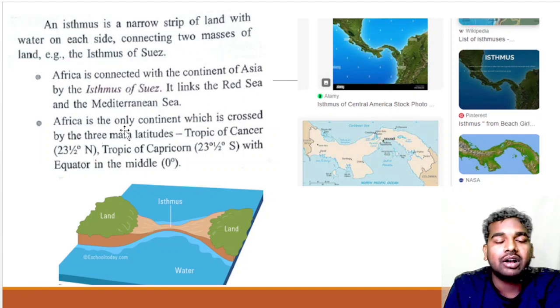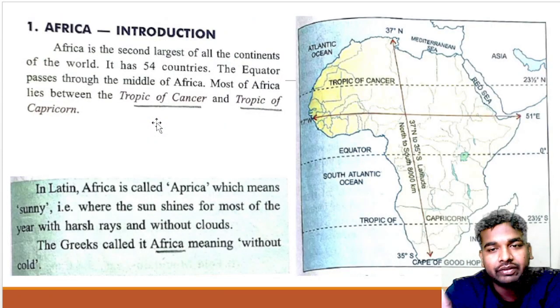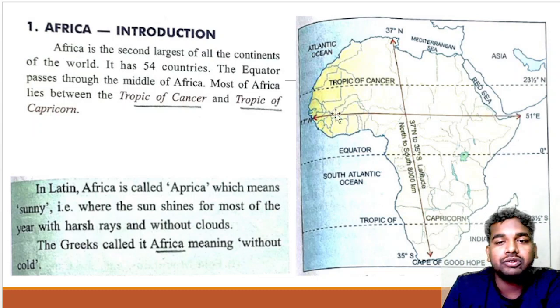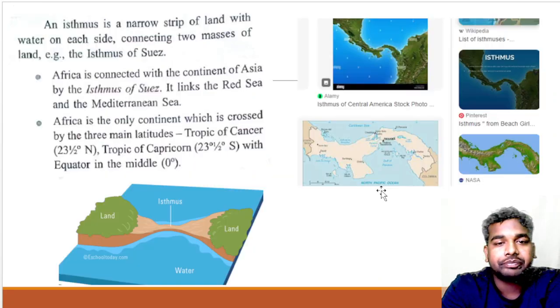Now, Africa is the only continent which is crossed by the three main latitudes. Africa is the only single continent through which we find the three main lines, that is, three latitudes: the Tropic of Cancer, the Equator, and the Tropic of Capricorn.